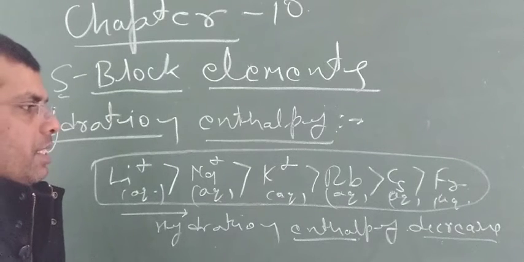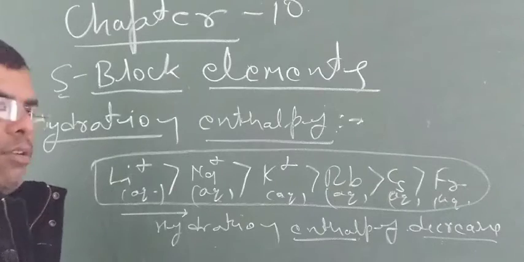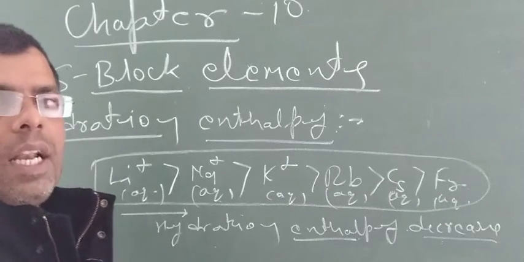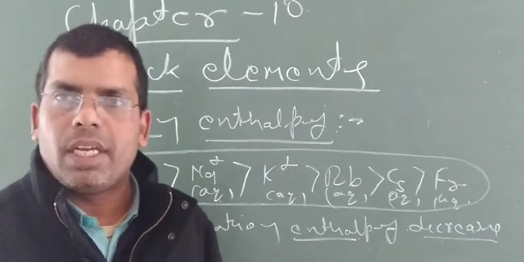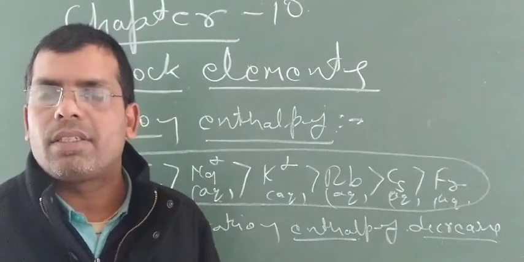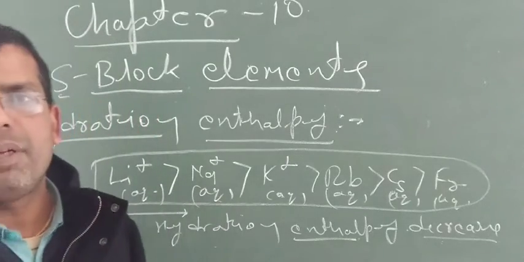Now we will discuss the reducing agent like behavior also. That is also a very important property of alkali metals, known as the reducing property.